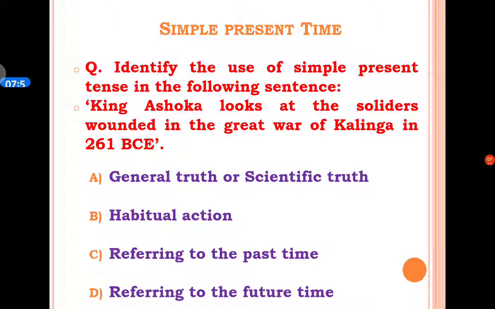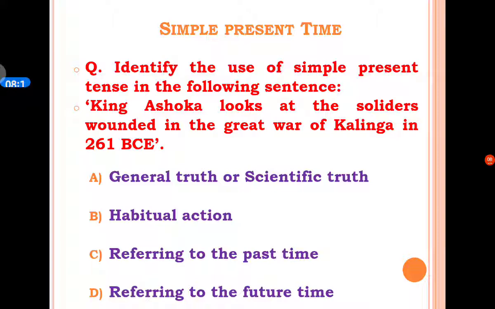The next MCQ is: identify the use of simple present tense in the following sentence. King Ashoka looks at the soldiers wounded in the great war of Kalinga in 261 BCE.